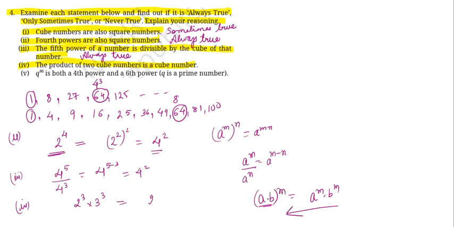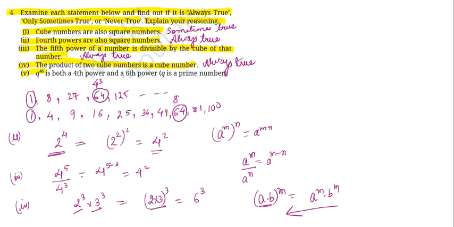So we can write it as 2 times 3 to the power of 3, and we can write it as 6 to the power of 3. So the product of the two cubic numbers gets converted into a cube number. Yes. So this is going to be always true again.